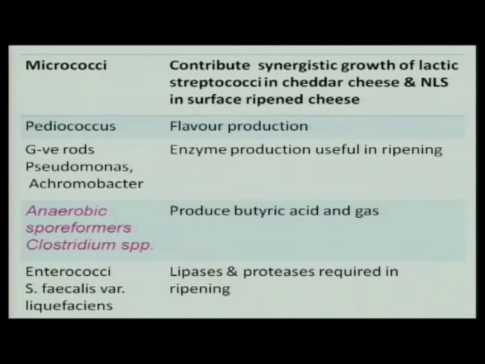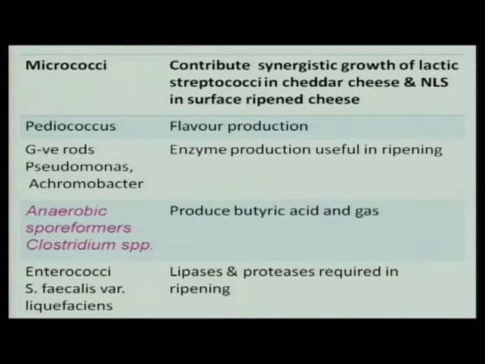Similarly, micrococci are also heat stable, they can also survive pasteurization and they contribute to synergistic growth of lactic streptococci in cheddar cheese and non-lactic starters in surface ripened cheeses. Pediococcus also sometimes becomes very important in flavor production, whereas gram negative rods like Pseudomonas and Achromobacter have also been found. Though these are largely considered undesirable, sometimes they also help in enzyme production during ripening.